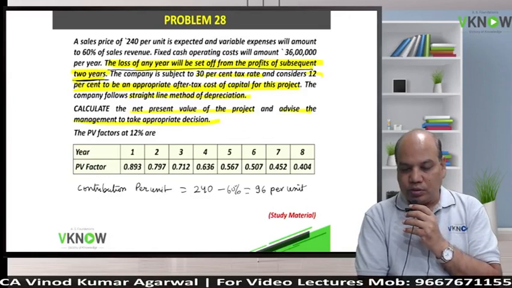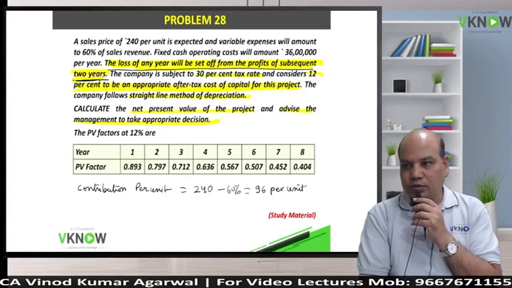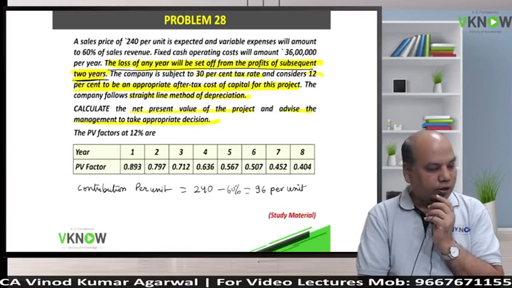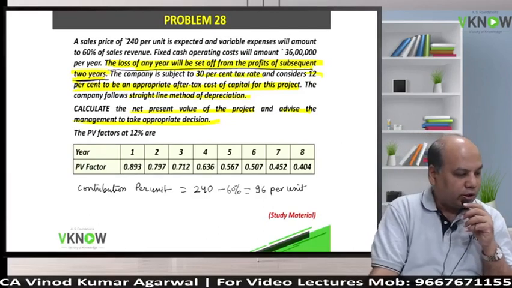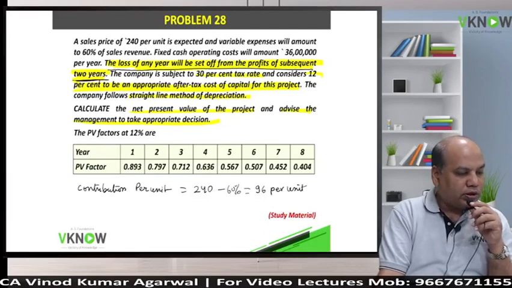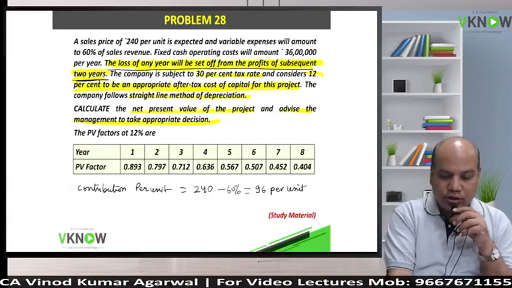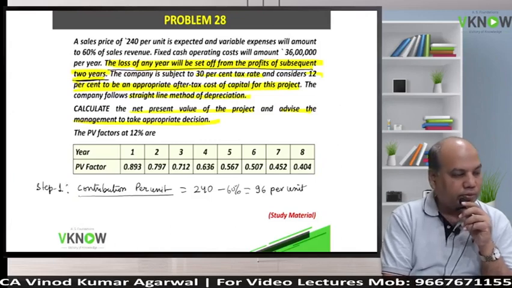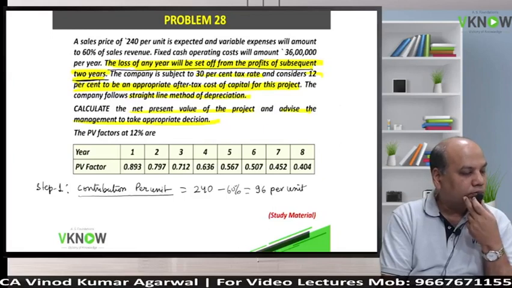So in this question, one task will be to find out CFAT of each year and then we have to find out the NPV. Is it right? So what we'll do, we'll first prepare some small working notes to reach our answer. Students will write step 1 on the screen below. Contribution per unit. Please write contribution per unit.